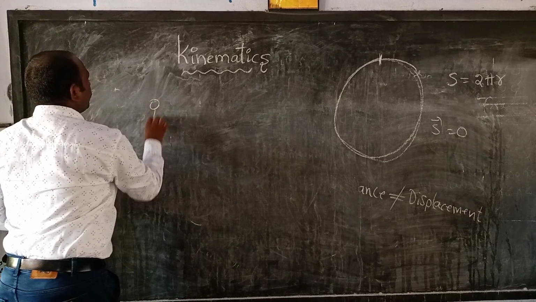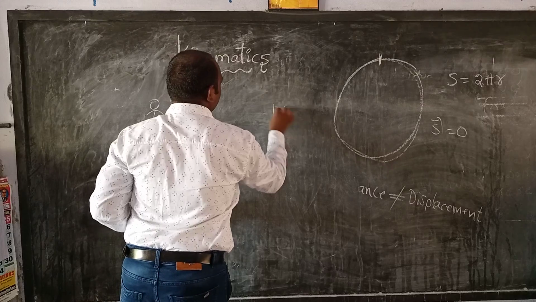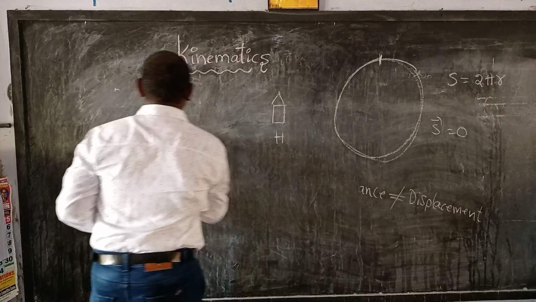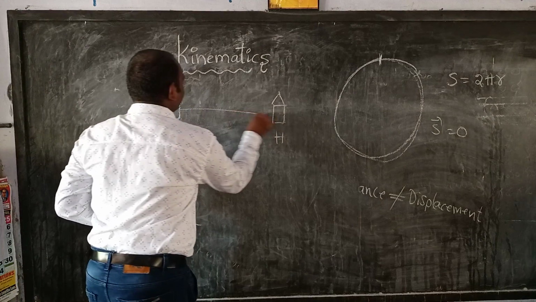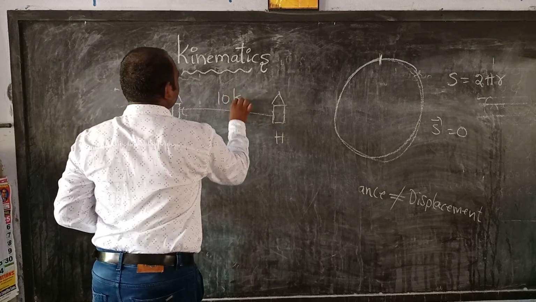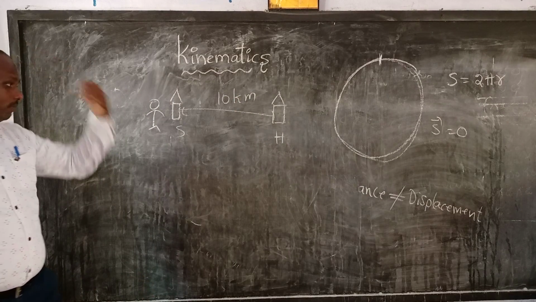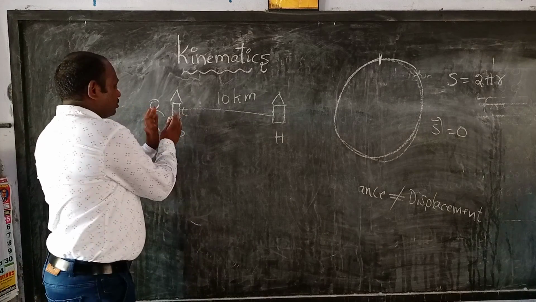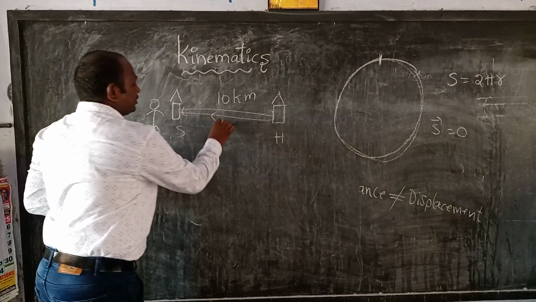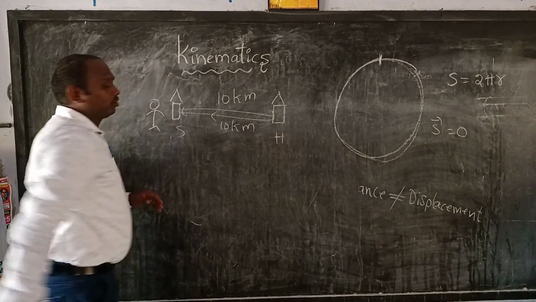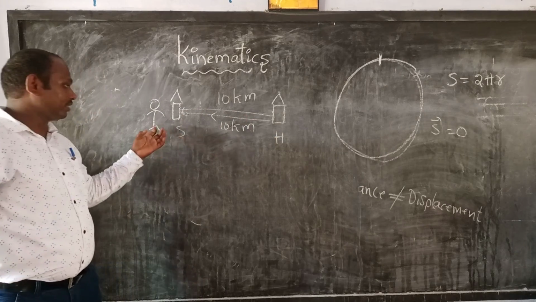Here one person is starting here. This is the school, this is the home. The distance from school to home is 10 kilometers. Again, this evening the person is coming back, and this is also 10 kilometers. When the person starts at school and returns from home to school, each leg is 10 kilometers.